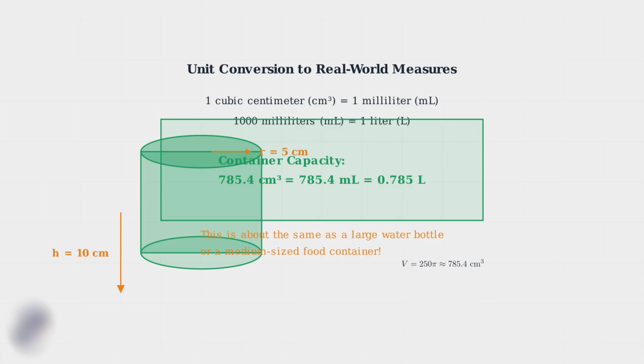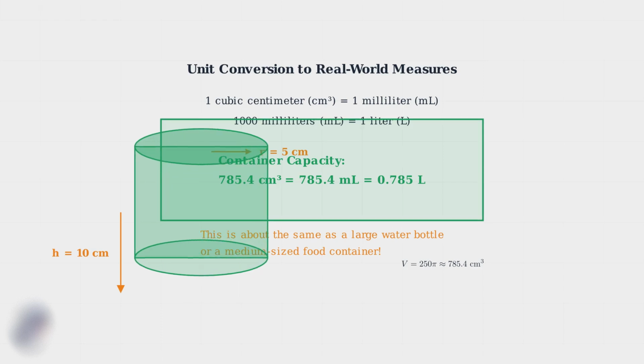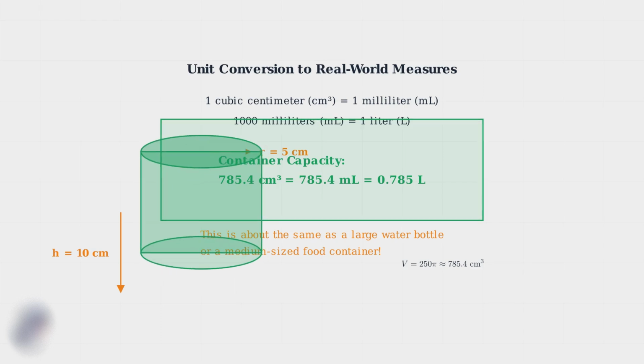Understanding volume calculations helps you in many real situations, from cooking and baking to determining storage capacity or even calculating how much paint you need for a project. Remember the key steps. Identify the shape, use the correct formula, substitute your values carefully, and convert to practical units. This systematic approach works for any volume problem you encounter.